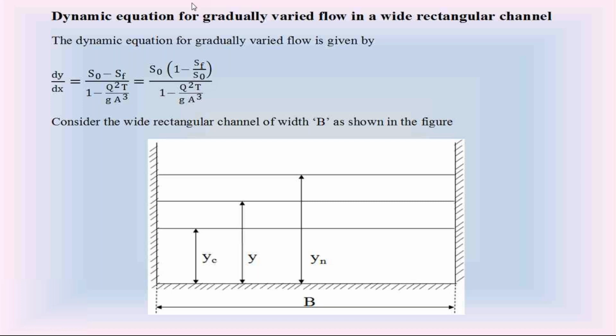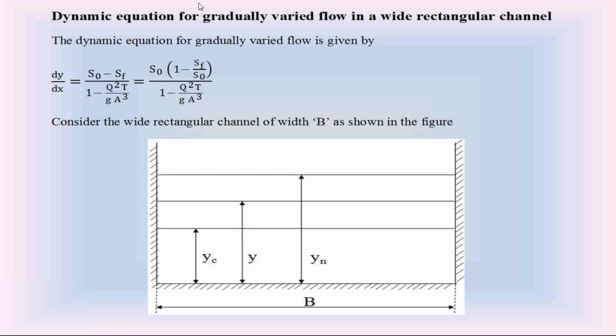So please check this carefully. SF, the slope of the total energy line, is used in the Chezy's equation when the flow is gradually varied flow. Whereas S naught, the slope of the channel bottom, is applied in the Chezy's equation when the flow is uniform flow.